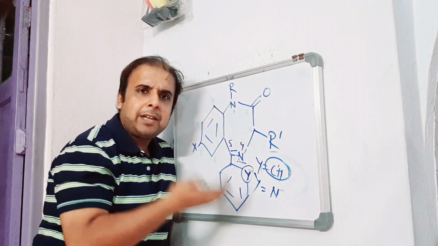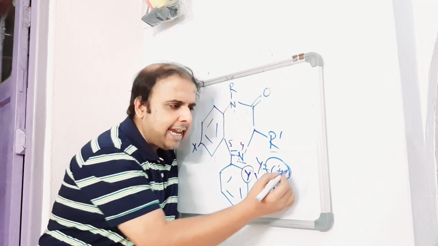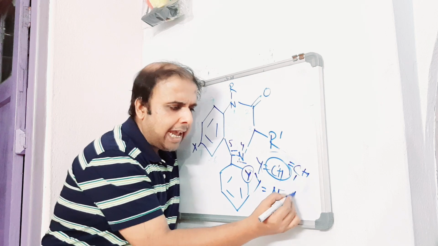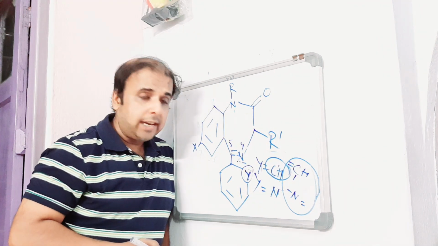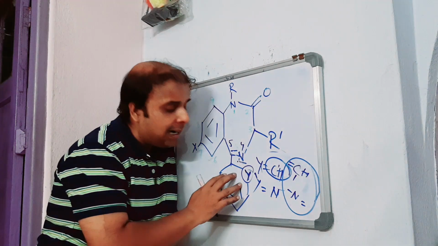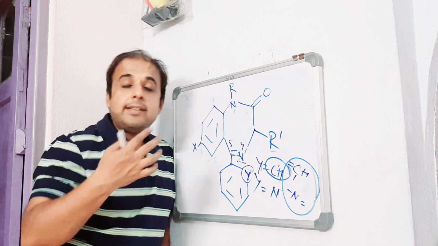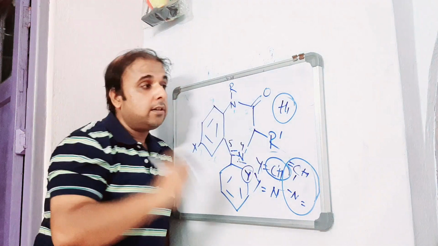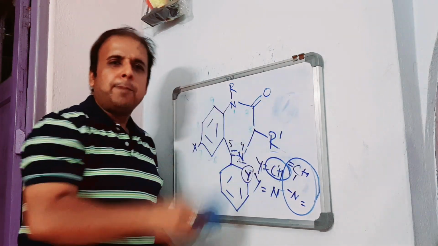It is also an example of trivalent classical bioisosteric replacement, because CH is in this form and N also in this form. This particular application is also found in the discovery of antihistaminics of H1 type. Someday we'll take up that topic also.